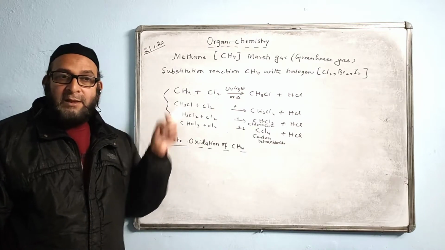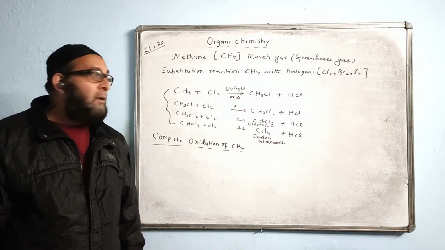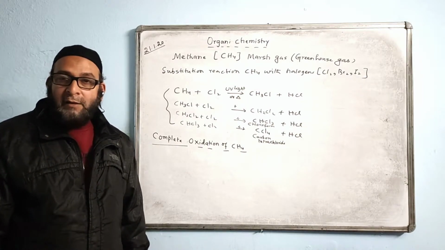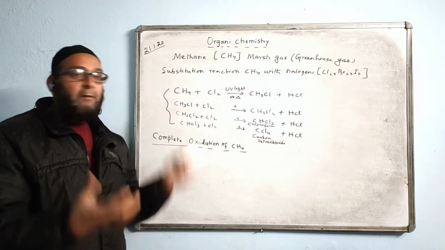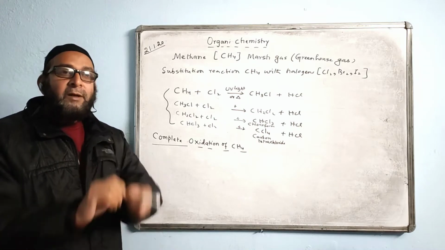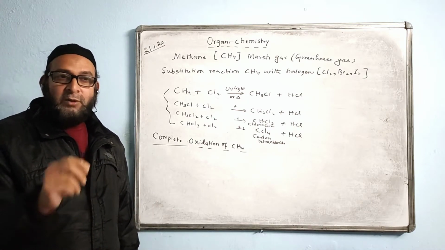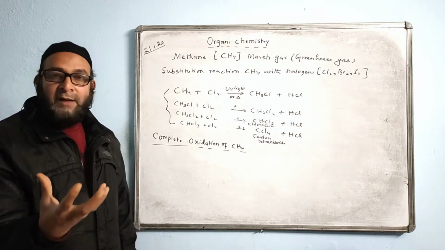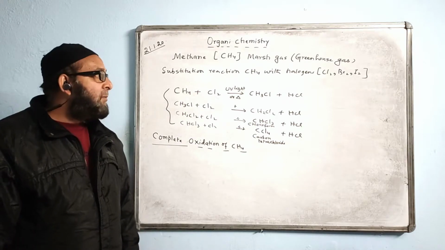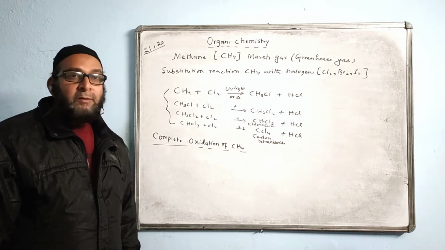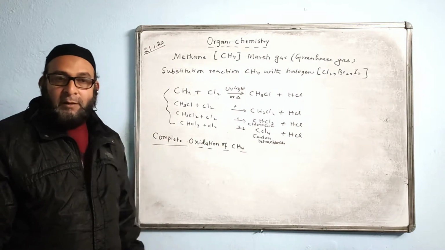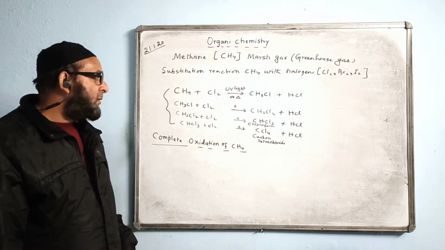We use these gases as a domestic fuel because they have high calorific value. That means the amount of heat generated in the flame is quite high, and it is used for cooking purposes. A kerosene stove and others do not have that much high calorific value as these gases do. Because of the very high calorific value, they contain a high amount of heat, so we use them as domestic fuel for cooking.